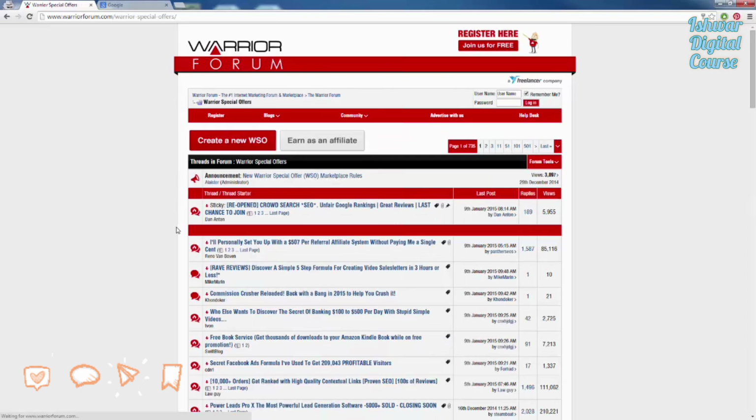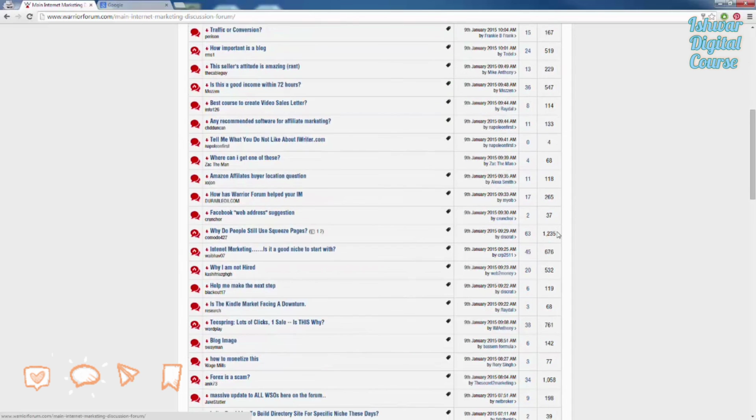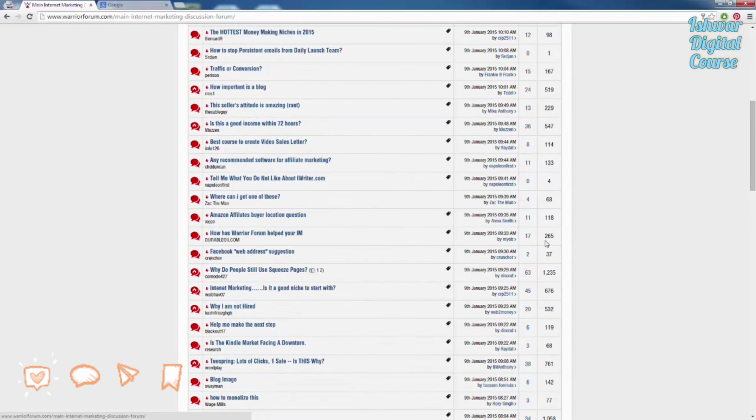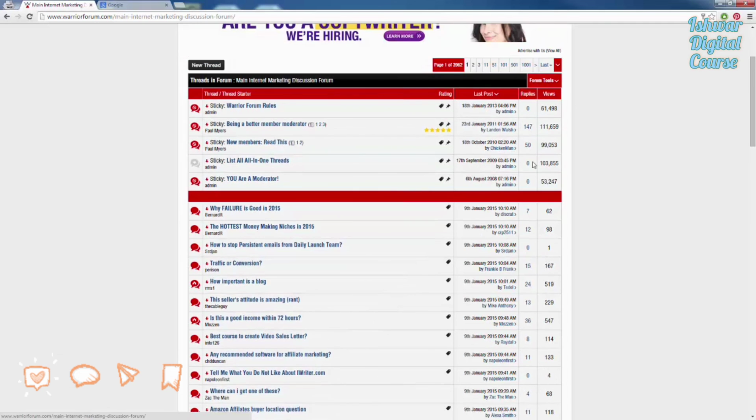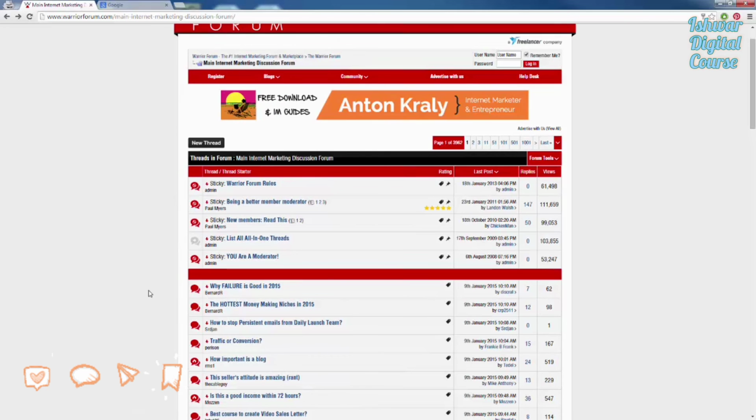If we jump into this forum here, we can see the sticky section. The sticky section is definitely prime real estate on any forum because stickies have been proven to get a lot more visibility, obviously, because they are stickied to the top of the forum. So they are going to get all the eyeballs when someone visits the forum. As we can see here, these new stickies have 111,000 views, 103,000 views, almost 100,000 views, while of all these other threads, I see only two of them even broke 1,000 views. They all have less than 1,000, while these have 100,000 plus because these are sticky posts and everyone views the sticky post, okay?